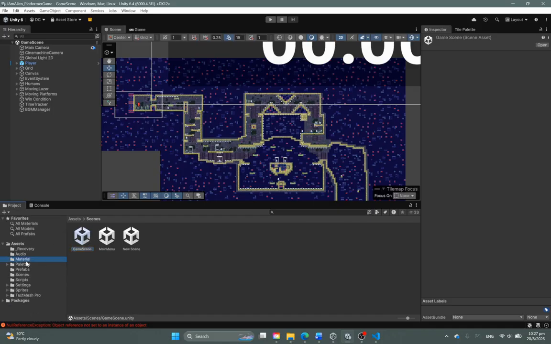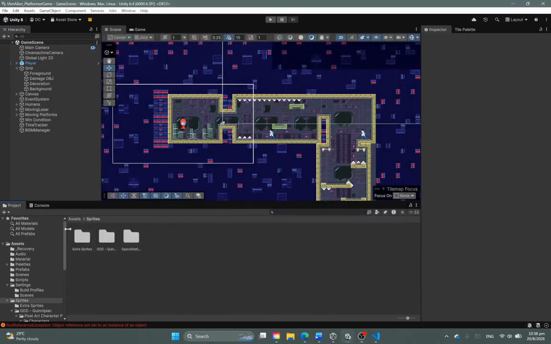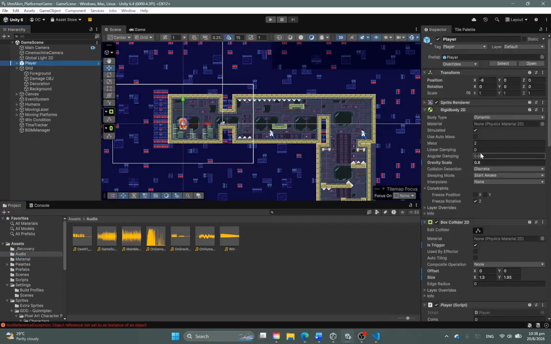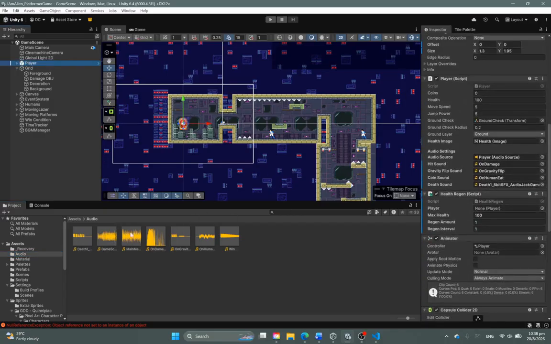So for the assets, we have sprites mainly from the Unity asset store and itch.io for the game tiles. For the audio part of this project, I mainly got audio from itch.io, which is in the asset attribution. So what I did was I dragged the audio to the script that I made in the player.cs, and that's basically where the audio comes from.